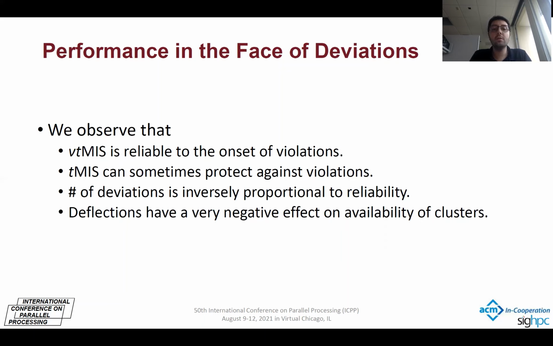The number of deviations that we saw during our experiments was inversely proportional to reliability. Reliability here means the rate of convergence to the legitimate configuration. We also observe that deviations have a very negative effect on the availability of clusters.